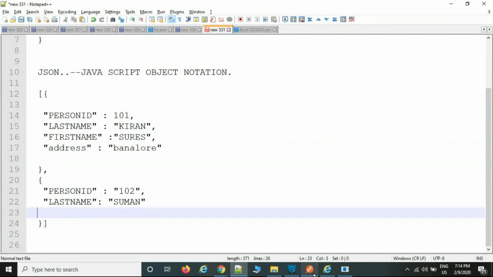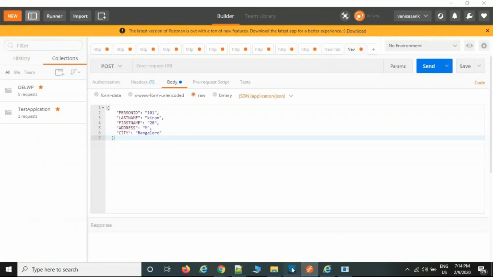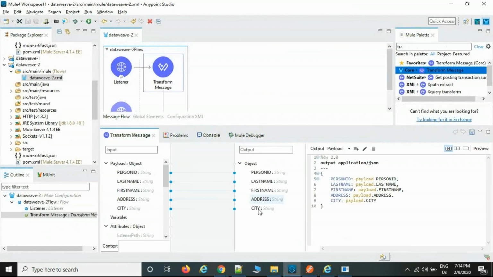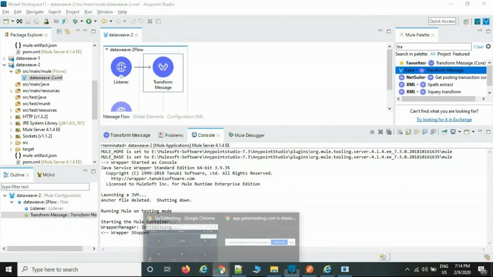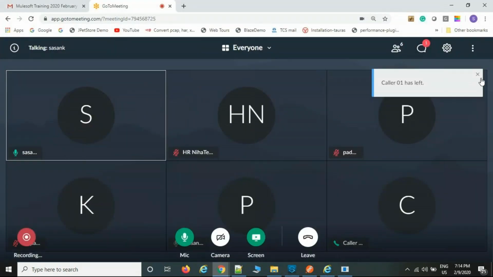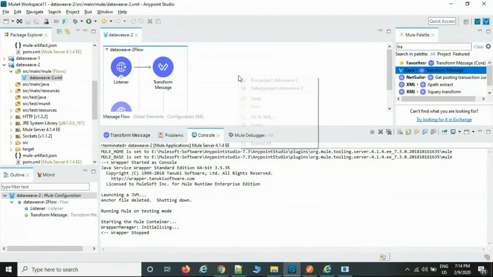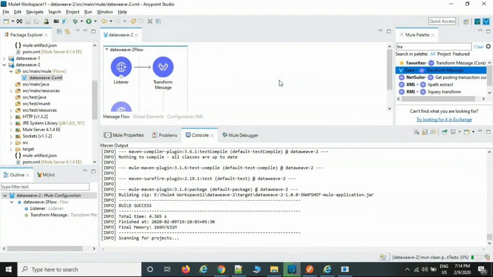The same file, now I'm importing here just as input metadata and output metadata. Just a simple transformation I'm doing now. Simple JSON transformation. Now I can run the flow.